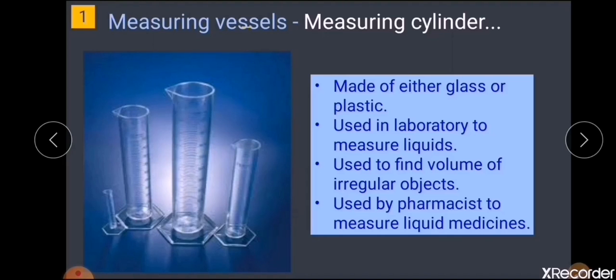So this is all about the measuring cylinder. One thing you have to keep in mind is that whenever you use this measuring cylinder, you have to wash it properly, dry it, keep it on a straight horizontal surface, and only then take the liquid inside it and measure it. You can see the measuring values on a cylinder.